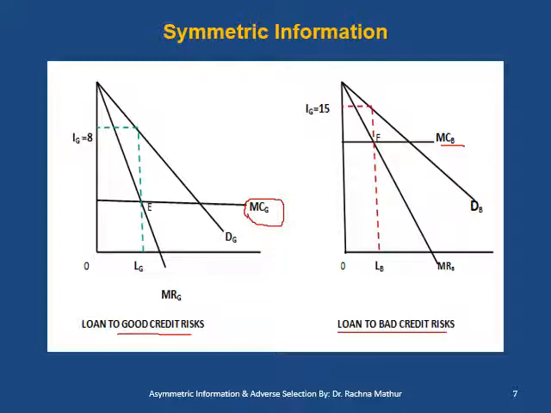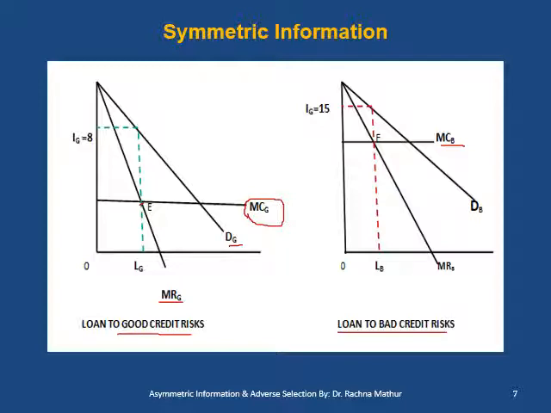Now, come to the good credit risk figure. We see that this is the demand line for a good credit risk borrower, that is the AR line, and this is the marginal revenue MR line of a good credit risk borrower. Now, the equilibrium is decided at the rate where MR equals MC and MC cuts MR from below. This is at point E. The equilibrium point gives the rate of interest, which is 8%, and the loan amount LG. So we can see here that the rate of interest is 8% and the loan amount is LG.